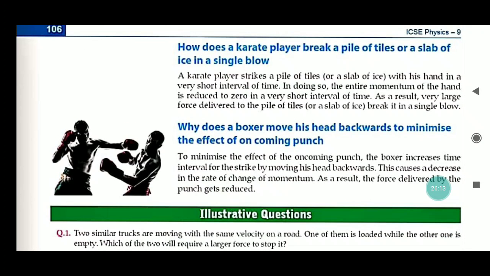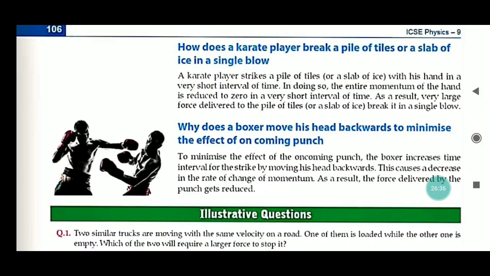Again, another example. How does a karate player break a pile of tiles or a slab of ice in a single blow? Have you seen this? Everyone has seen this on TV. Maybe some are lucky to see it live, but most of us have seen it on TV.